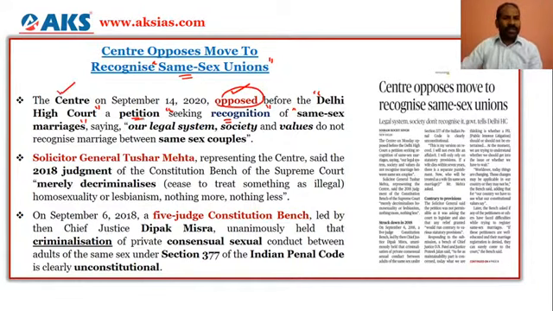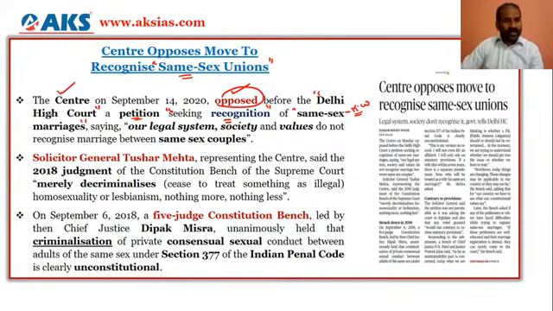Please do understand, a petitioner has filed in the Delhi High Court for recognizing same-sex marriages. So this is a keyword: same-sex marriage is what the petitioner wants the judiciary to recognize, but that is being opposed by the centre.